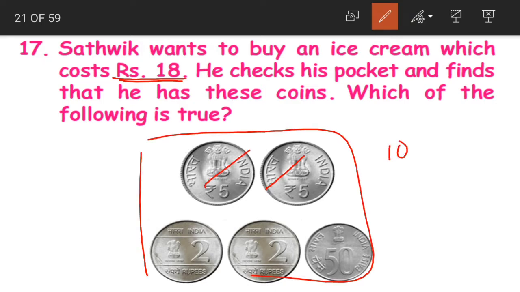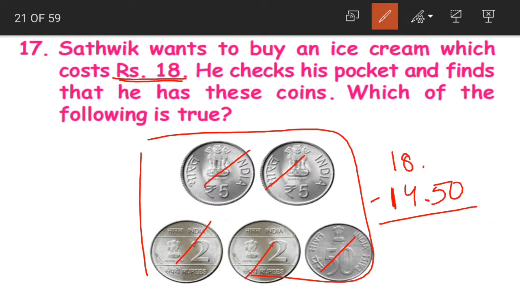5 plus 5 10, 10 plus 2 12, 12 plus 2 14, 14 plus 50 paise is 14 rupees 50 paise. So this is the amount our Satvik has. Now how much money is he falling short of? The total cost is 18 rupees but he has only 14 rupees 50 paise. For the ease of subtraction, what do we do here? We'll place two zeros in the paise. Yes children, so 18 rupees 0 paise minus 14 rupees 50 paise.